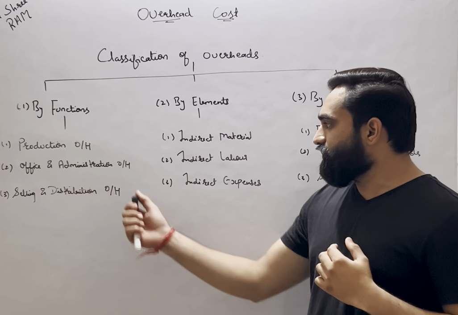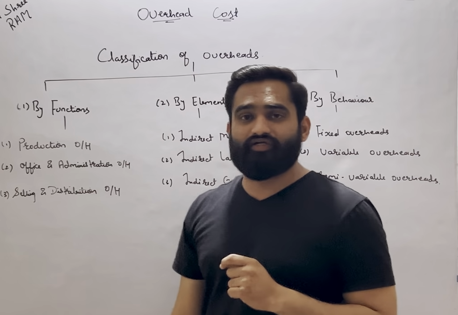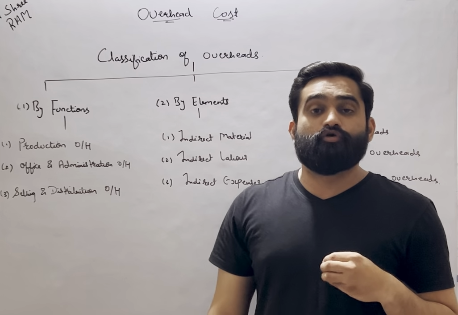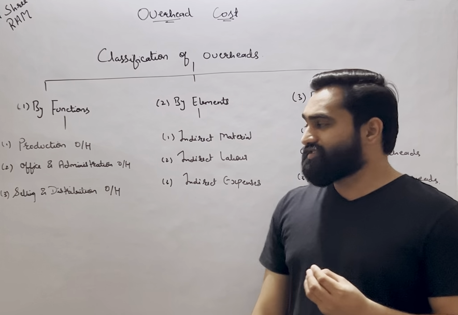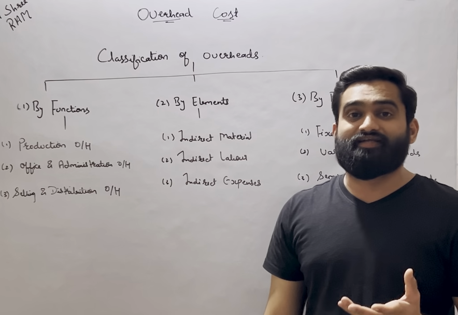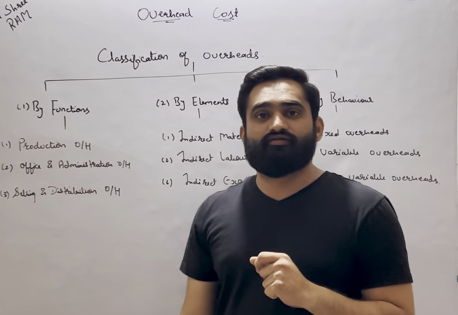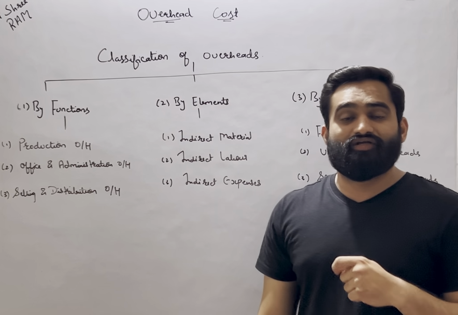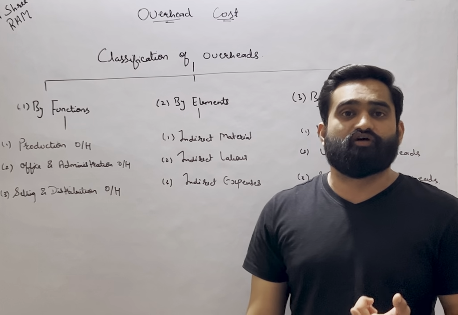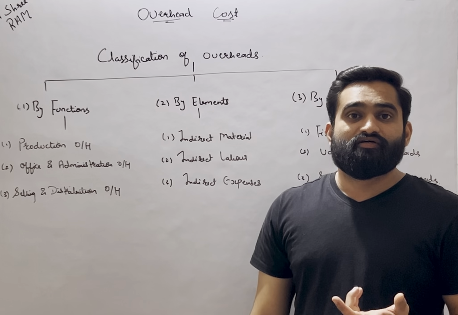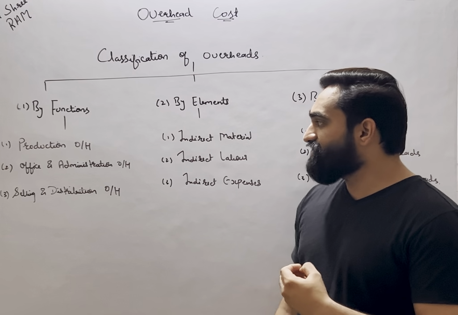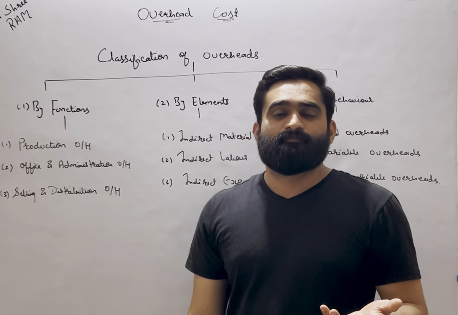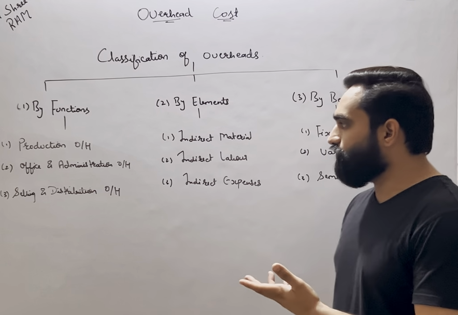Then there is another overhead into the function, which is office and administration overhead. Right from the name we can understand that there will be certain expenses which will be related to purely office and administration here. If you see, general management charges, general management salaries is one of the examples. Then salary of office staff can be one of the examples. Whatever rent you pay for the office, whatever electricity charges, power and lighting you pay for the office, postage and telegram, stationery expenses. So these are all office and administration overheads, simply the expenses which are required to run an office or administrative work. So these are office and administrative overheads.